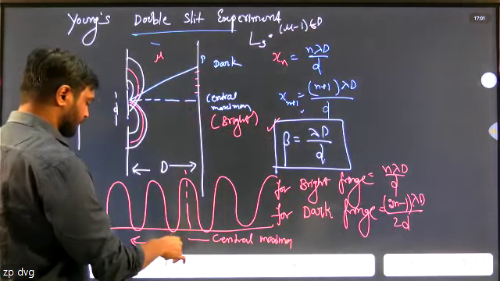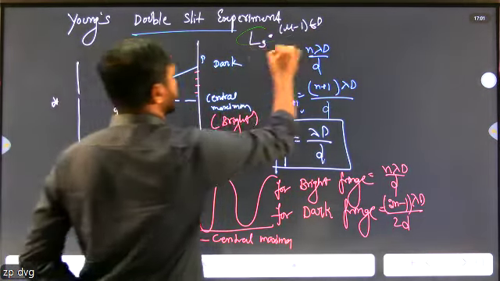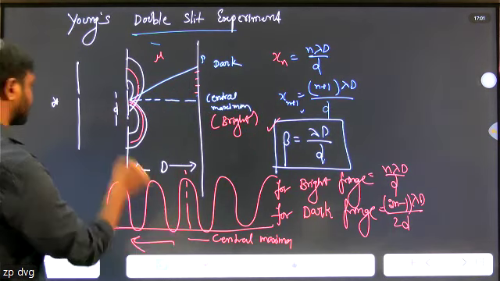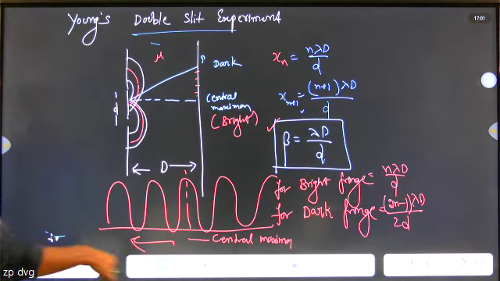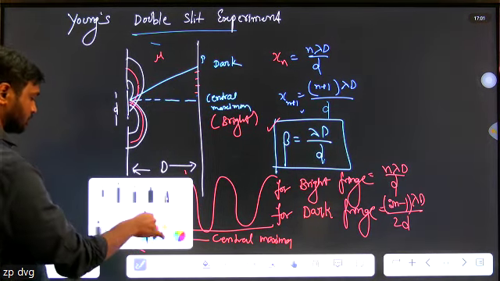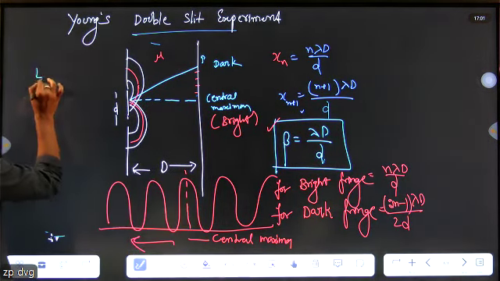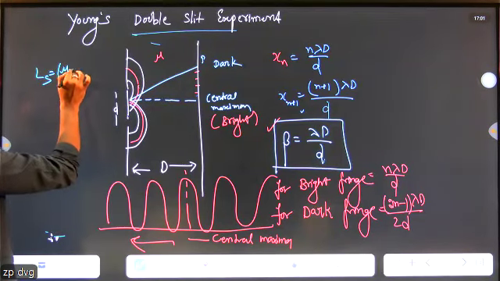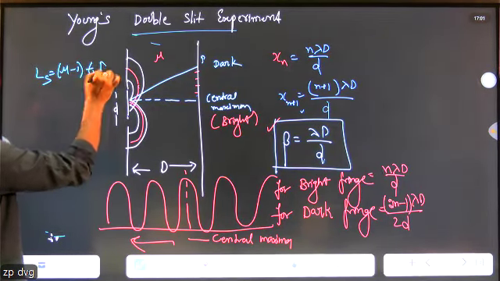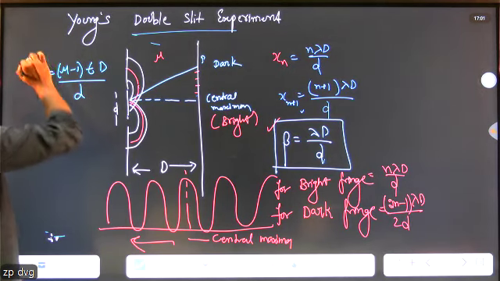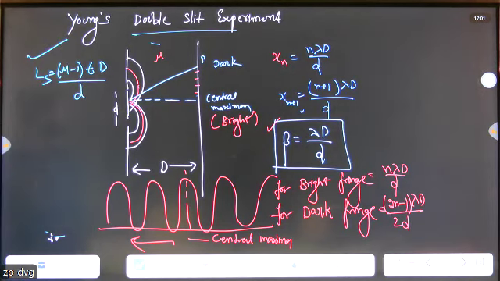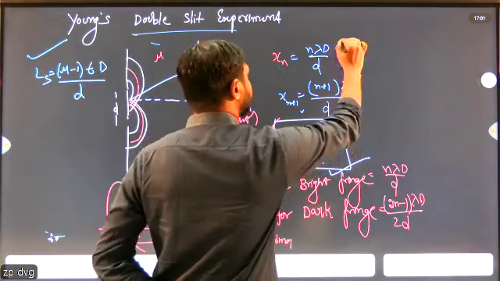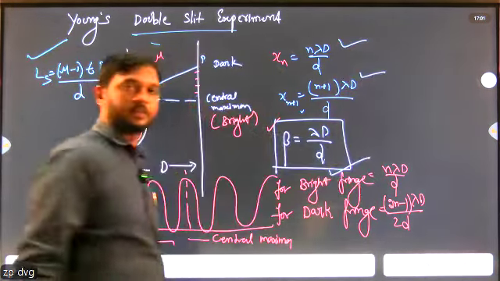That is LS. LS equals mu minus 1 t D divided by d. Previous year, they have asked questions on this formula, and also on beta equals lambda D by d.